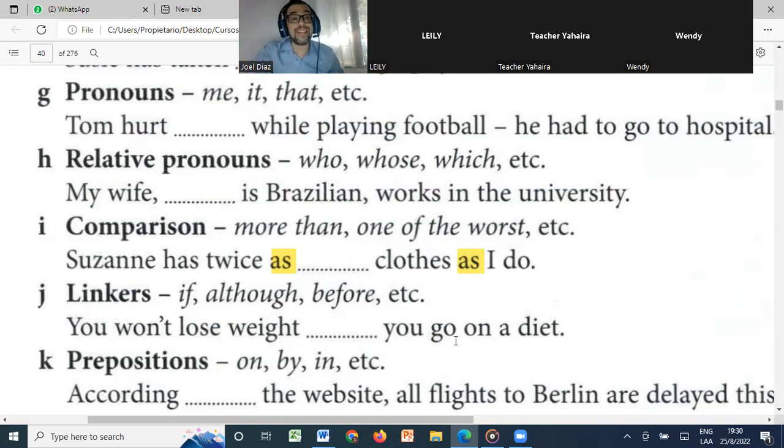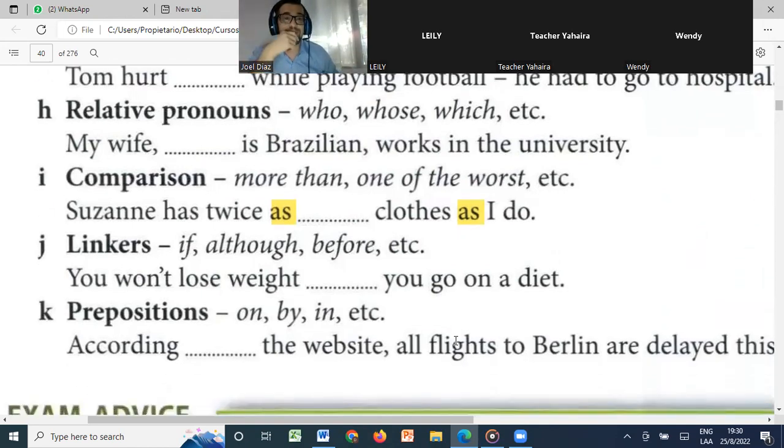Very good. Linkers, we need to study linkers. For example, if, although, before. Who would like to do J? You won't lose weight... Unless. Excellent, excellent. Unless you go on a diet. Very good. I think we're doing good in this part.